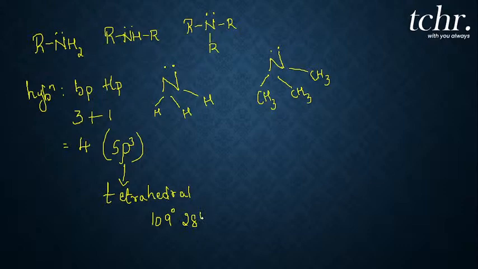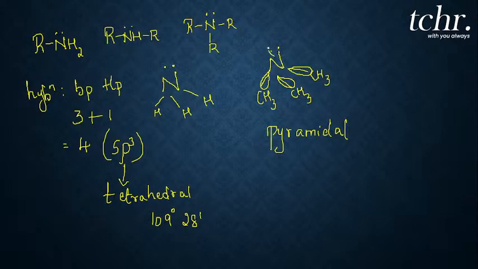But here, don't think ammonia is tetrahedral. Yes, it is sp3, but the structure of ammonia or derivatives of amines is pyramidal. So pyramidal, see, the hybridization is sp3. See the orbitals here, there are 4 sp3 hybrid orbitals.